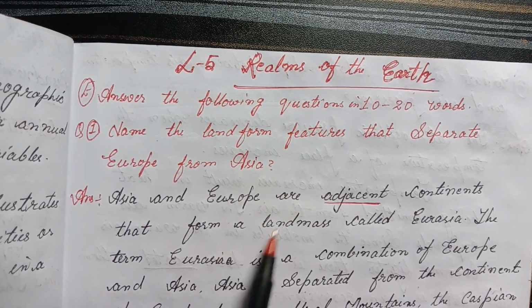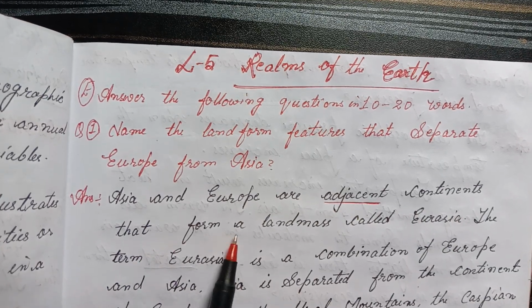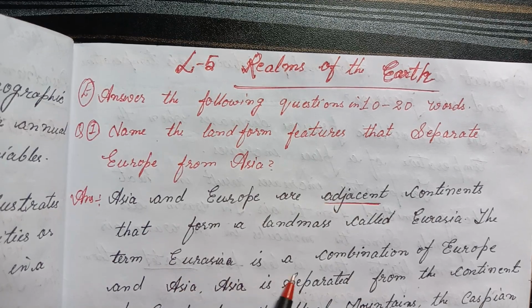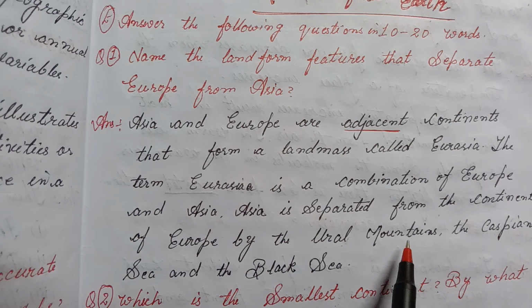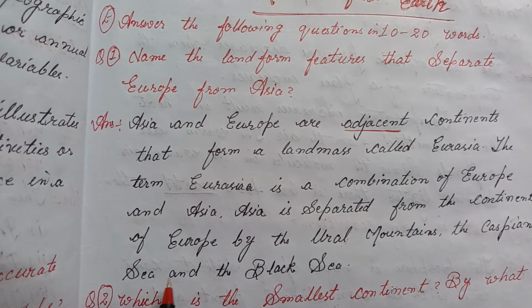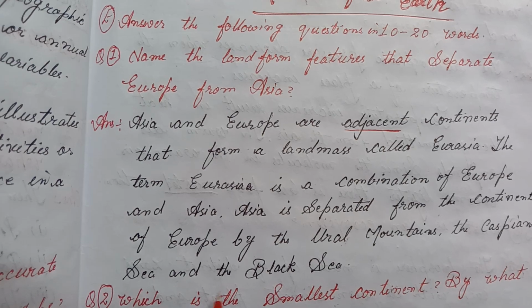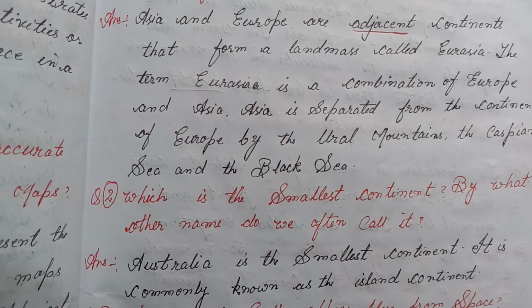Answer: Asia and Europe are adjacent continents that form a landmass called Eurasia. The term Eurasia is a combination of Europe and Asia. Asia is separated from Europe by the Ural Mountains, the Caspian Sea and the Black Sea.